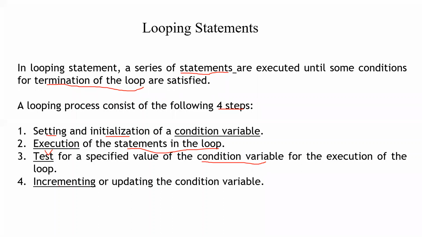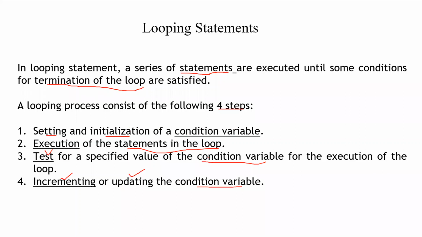Now, fourth is incrementing or updating the condition variable. Each time we run through the statements, you should give a condition in order to increment or decrement or update the condition variable. Initially we had initialized the condition variable, suppose i is the condition variable, initialized to 0.